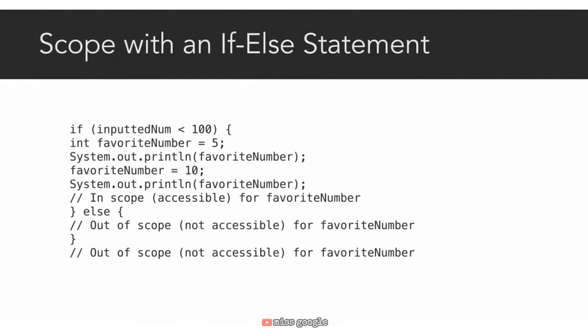Why does this matter? Let's say I created an int variable named favorite number with the value 5 in the if block. This variable's scope is within the block in which it was created. That's where the variable is accessible and can be used. I can reference it or change its value anywhere inside the if block. However, since it was not created in the curly braces of the else block, it cannot be used in the else block because the else block is outside this variable's scope.